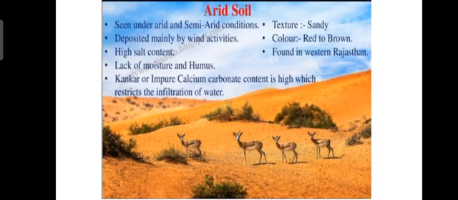Kankar or impure calcium carbonate content is high, which restricts the infiltration of water. Its texture is sandy, color is red to brown, and it is mainly found in western Rajasthan because that part has arid climatic conditions.